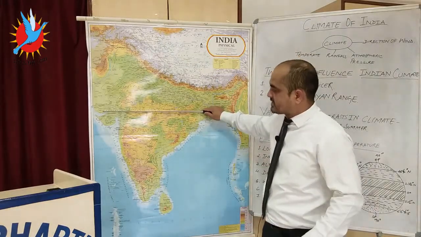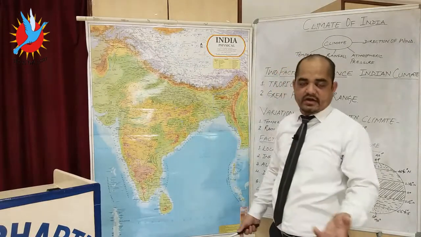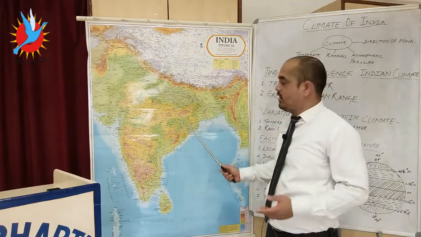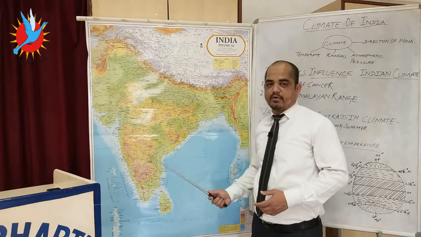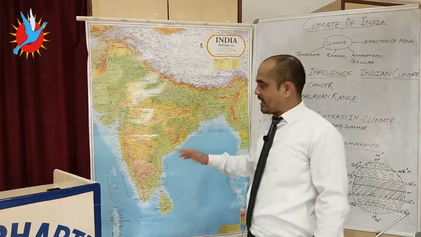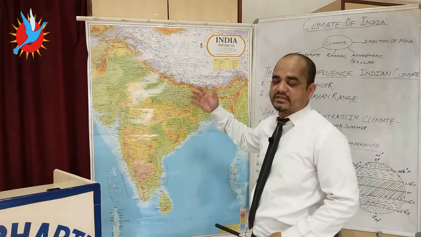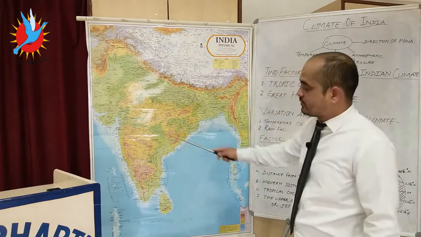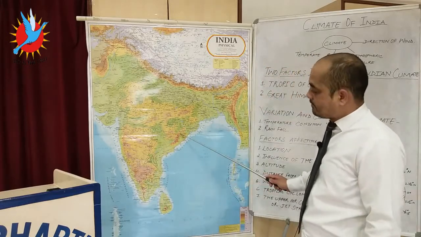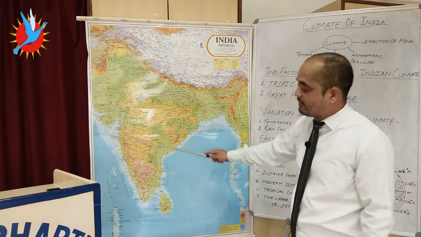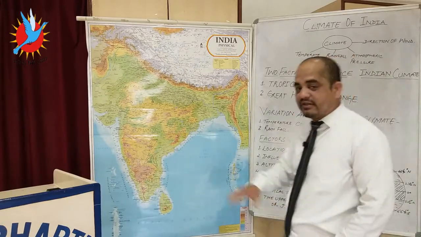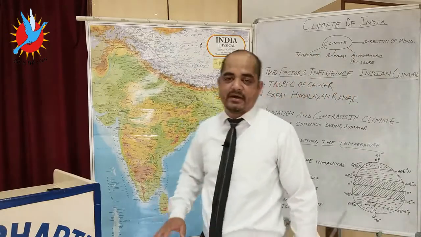Now those places which are above the Tropic of Cancer, as I already told you, have the temperate type of climate. Those areas which lie below the Tropic of Cancer will have the tropical type of climate. So there will be a drastic change. At the same time, those places which are closer to the Bay of Bengal, Arabian Sea or Indian Ocean, the coastal areas, will have different climatic conditions.